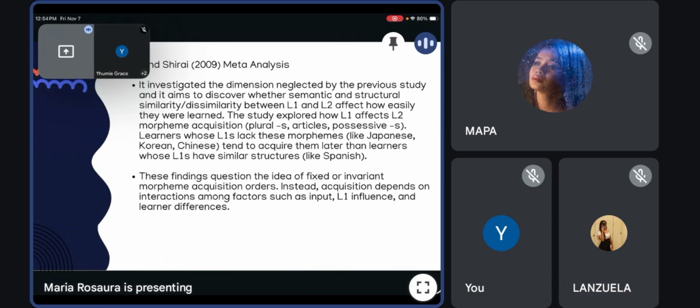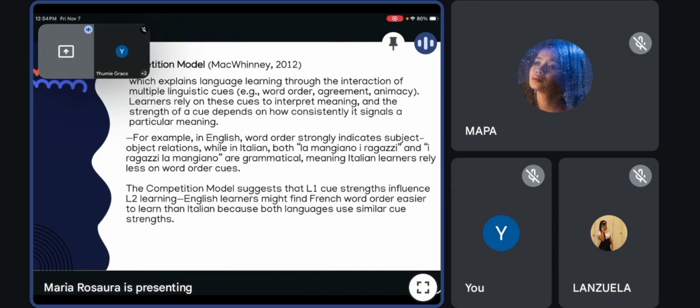To explain this interaction further, researchers highlight the competition model by MacWhinney. This model views language learning as a kind of competition between different cues that signal meaning, like word order, intonation, and verb endings. Learners figure out which cues are most reliable in their language.